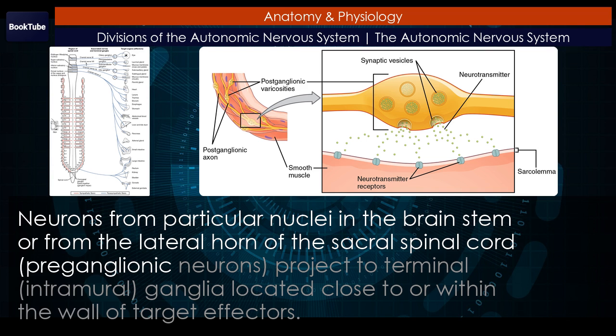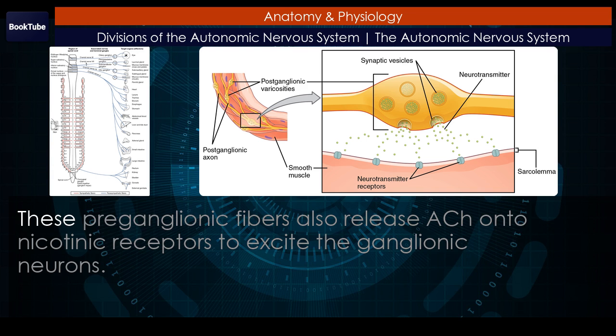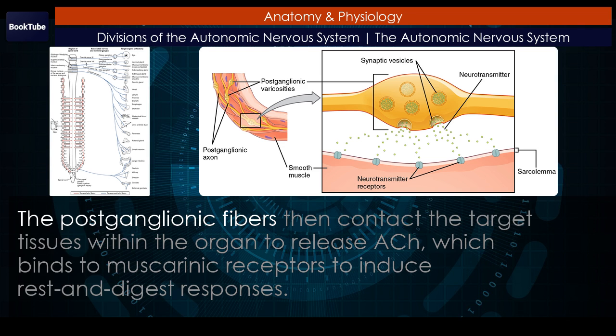Preganglionic neurons project to terminal, intramural ganglia located close to or within the wall of target effectors. These preganglionic fibers also release ACH onto nicotinic receptors to excite the ganglionic neurons. The postganglionic fibers then contact the target tissues within the organ to release ACH, which binds to muscarinic receptors to induce rest and digest responses.